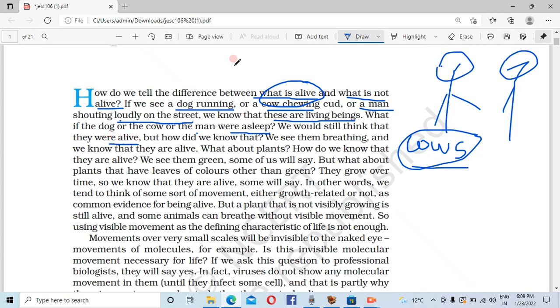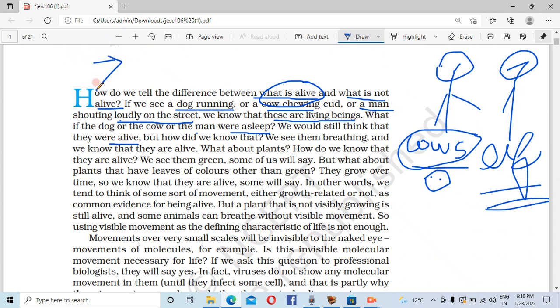Why? Let's suppose that when we are defining what is life, we say that somebody who sleeps is not breathing. But when we sleep, we are also breathing.